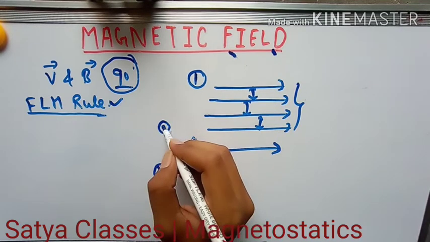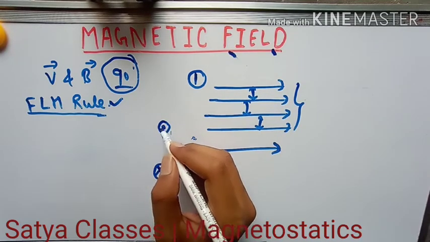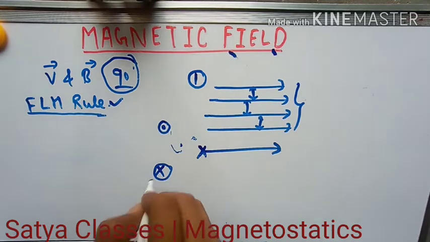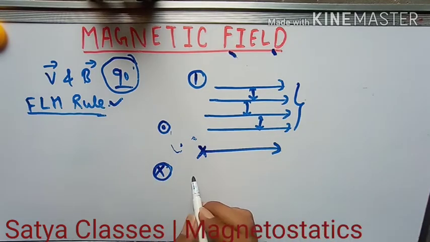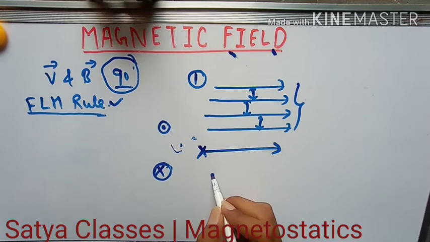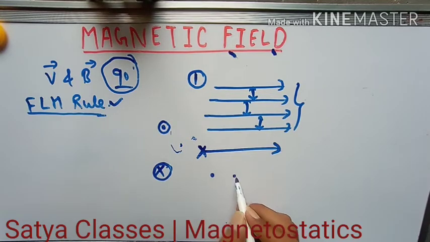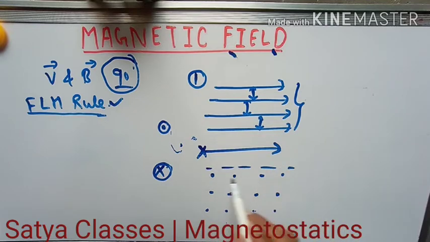So for coming out field you will put dot, and for going inside the board you will put a cross. Understand? Now let me show you how do we know that cross and dot are uniform or not. So if all the dots are at same distance, this represents what? This is uniform field. Understand? And this uniform region, I am putting a rectangle over it.